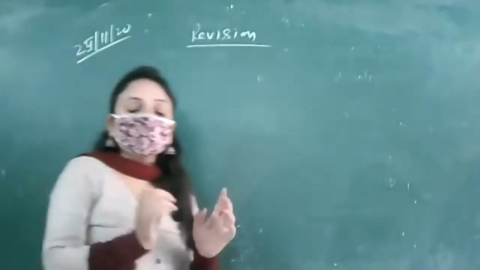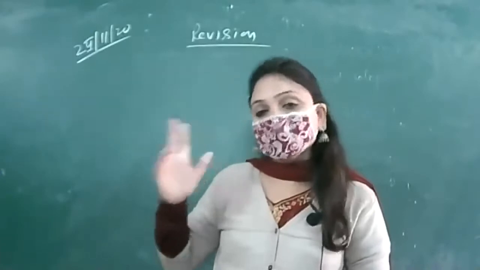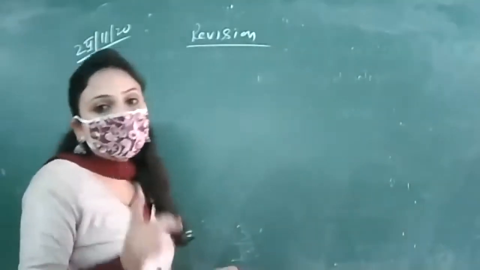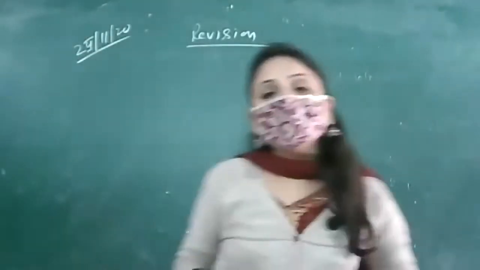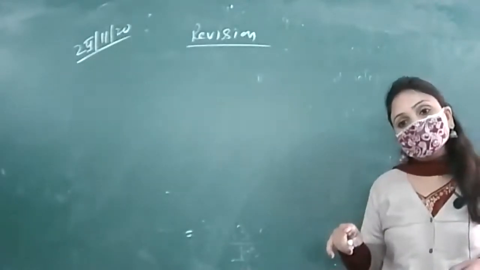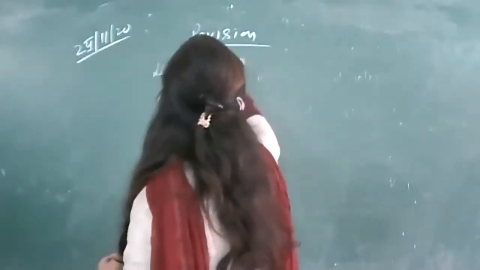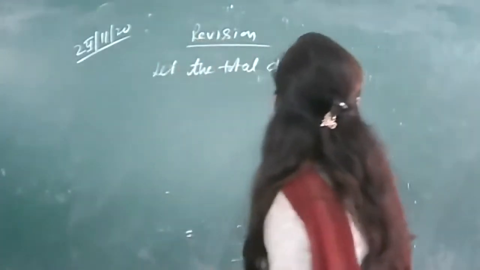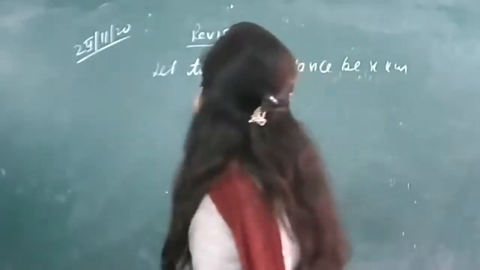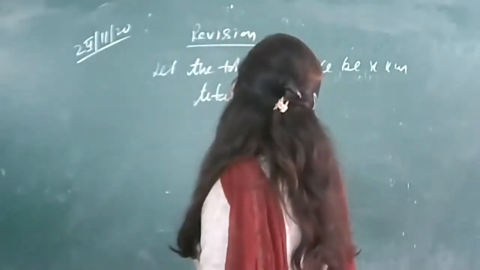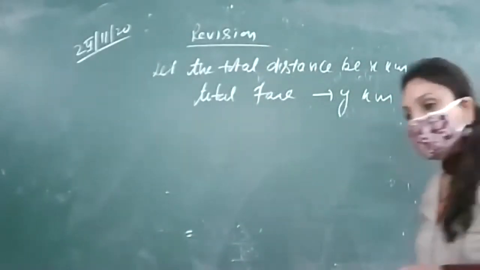So first of all, two things we have to choose and assign two variables to those things. He is talking about the distance and the fare. So we will take one variable to be the distance and one variable to be the fare. Let us take x to be the total distance covered and y to be the total fare. So let the total distance be x kilometer and total fare be y. Total distance हमने x किलोमीटर ले लिया और total fare हमारा हो गया y.